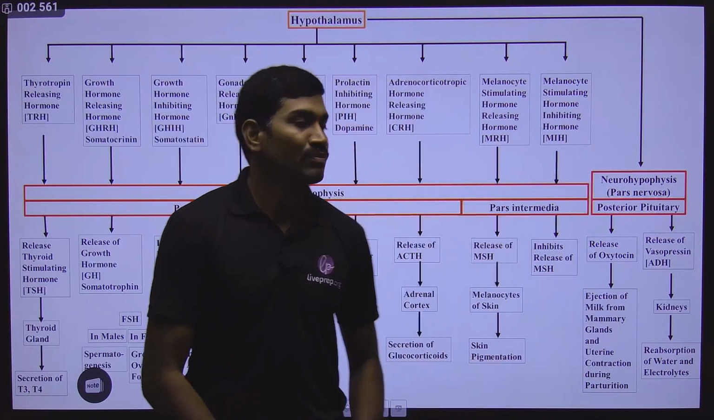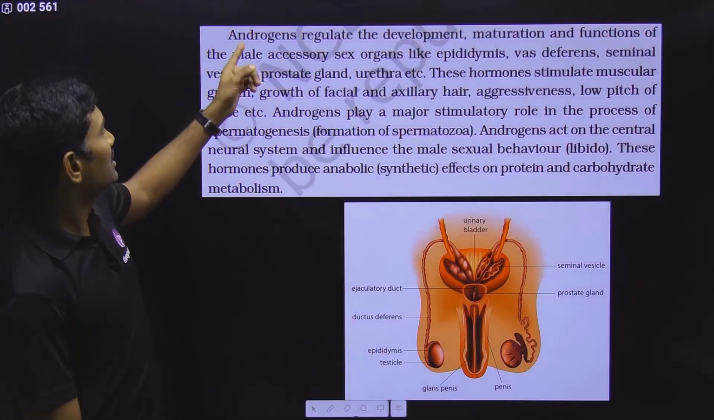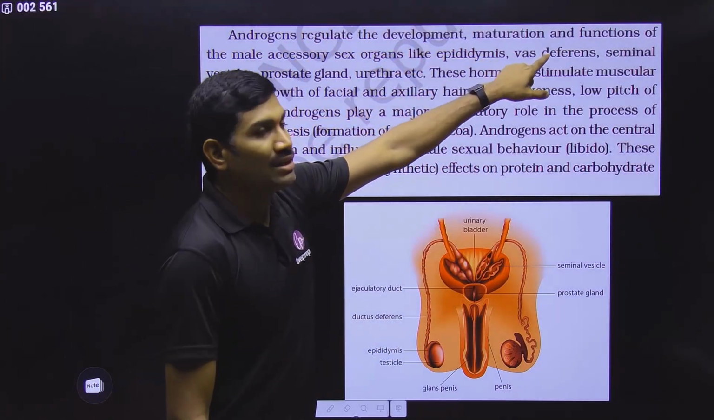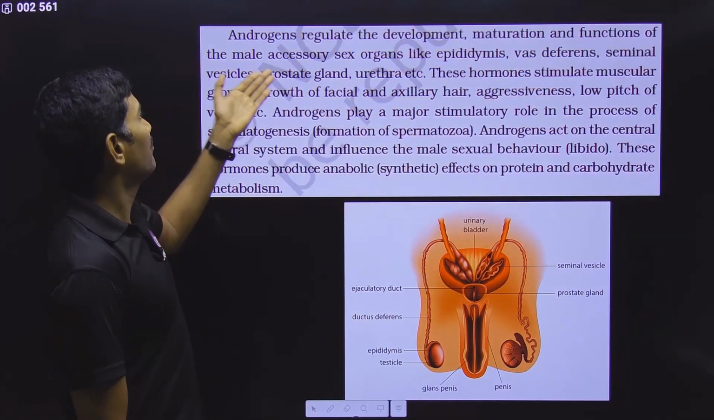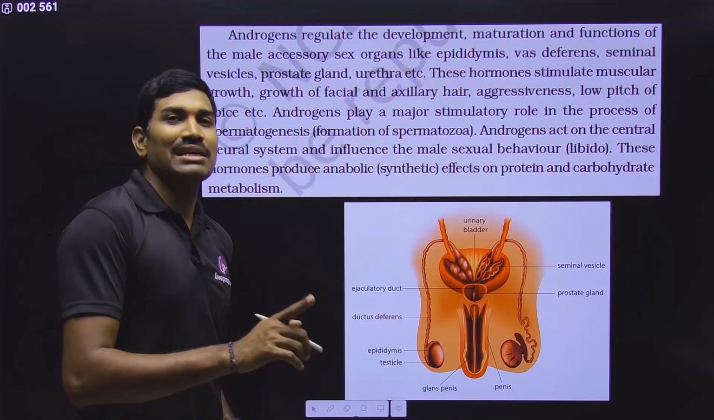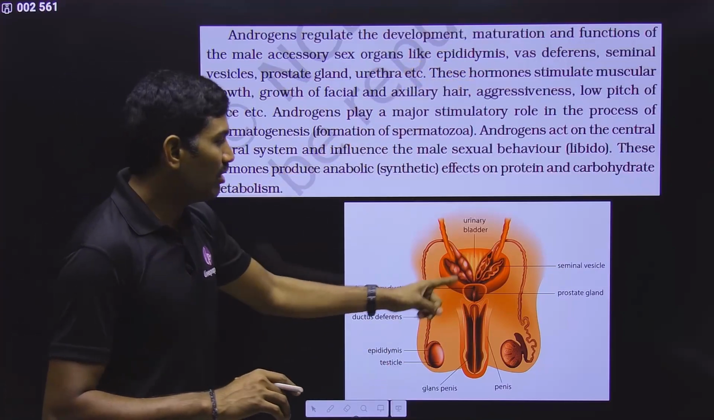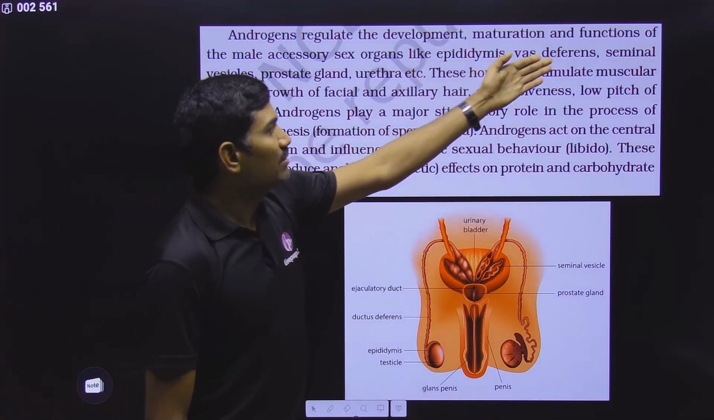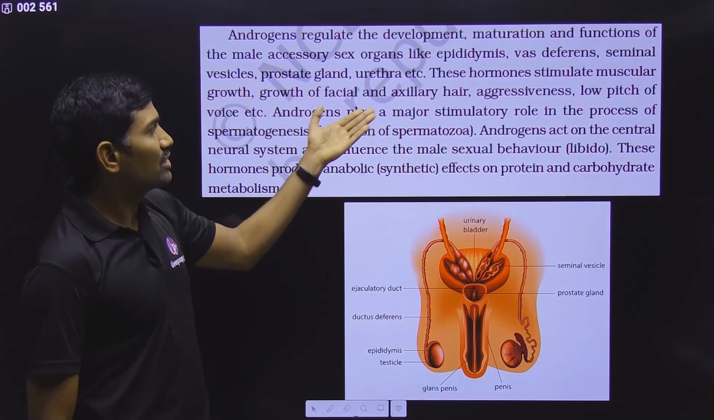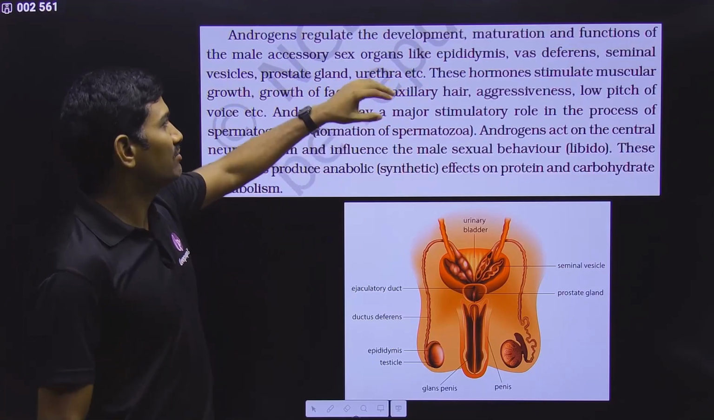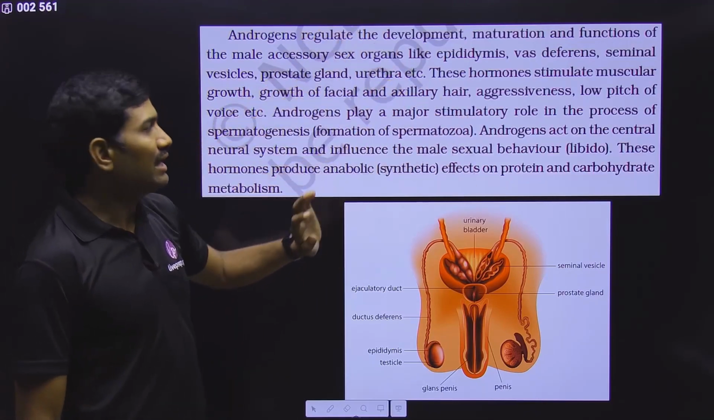This is what I am saying. So that's what they are saying here. Next one, androgens. What is the function of these androgens? They will regulate the development, maturation and functions of male accessory sex organs. Primary sex organs are the testes. Remaining all related to the reproductive system will come under accessory organs like epididymis, vas deferens, seminal vesicles, prostate gland, urethra, etc. All these things, development, maturation, will be under the control of these particular androgens.